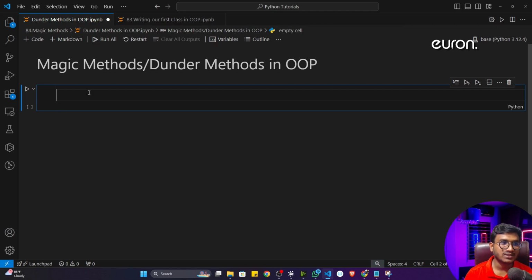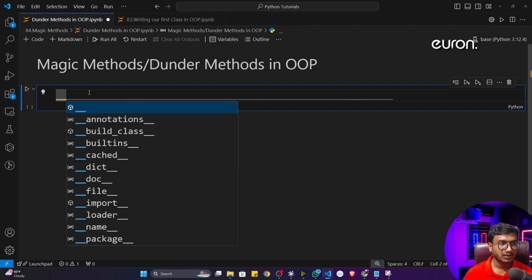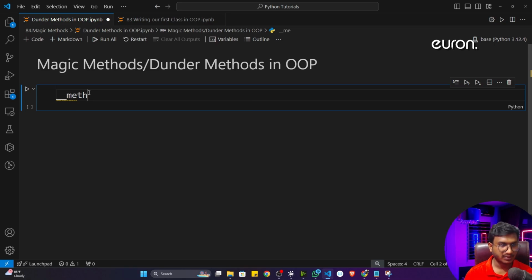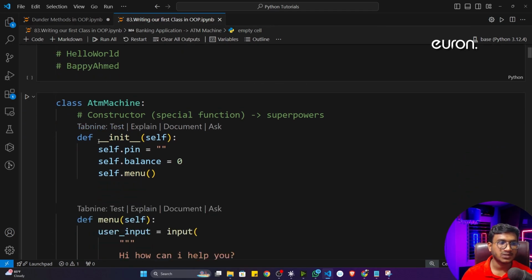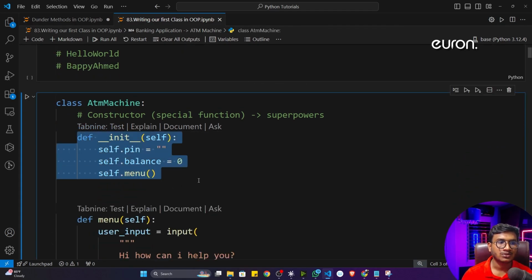So how do we identify magic methods and dunder methods? If you see this kind of syntax, an underscore, the method name, and then an underscore, that is our magic method. Now I think you remember we already used one magic method in our program. We created an ATM machine, and inside that I created a constructor. A constructor is nothing but a special function. That means it is called a magic function. You can also call it a dunder function, or a dunder method.